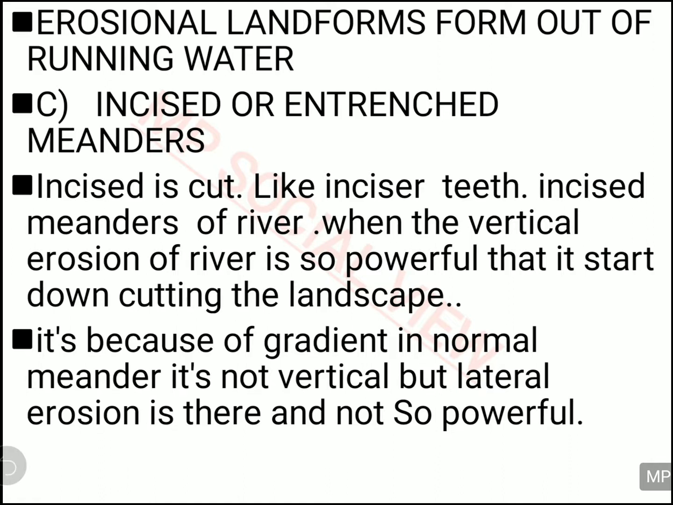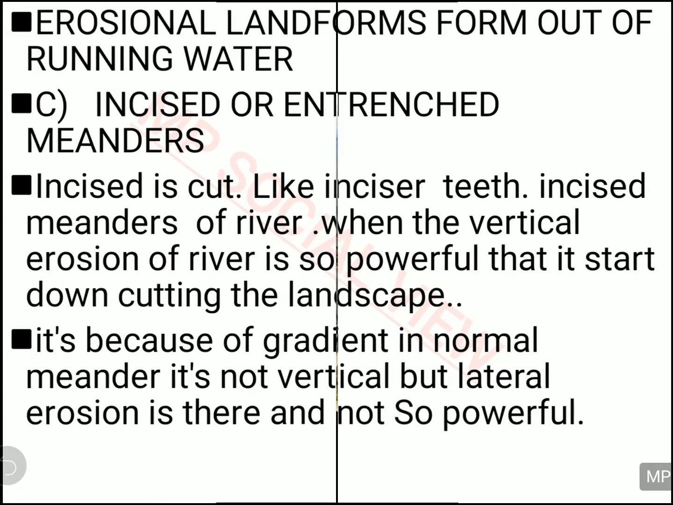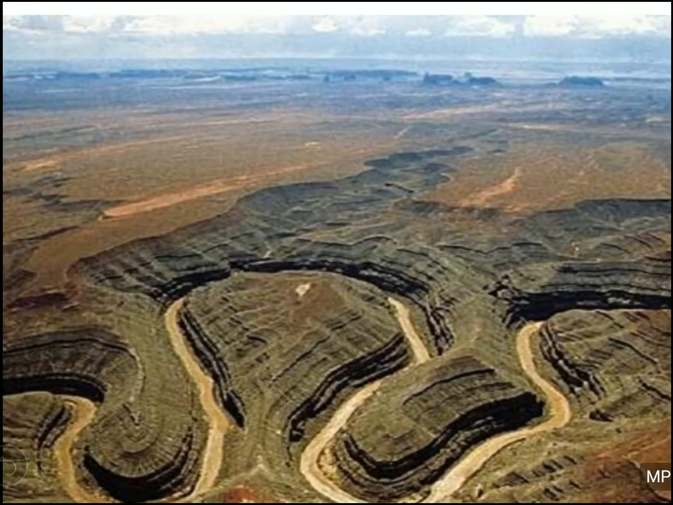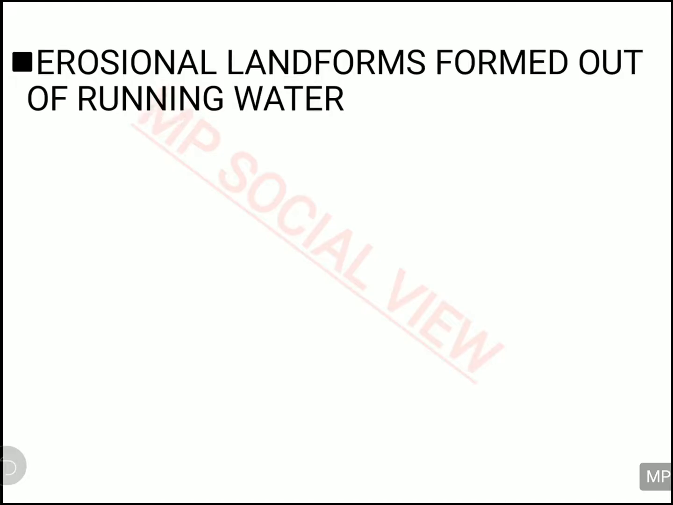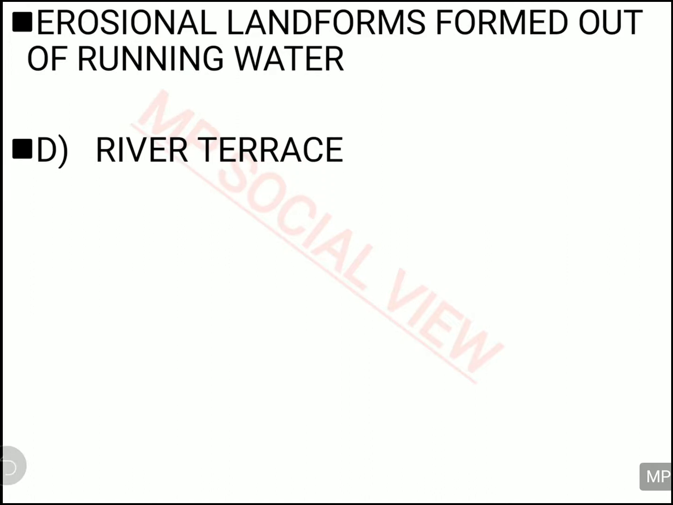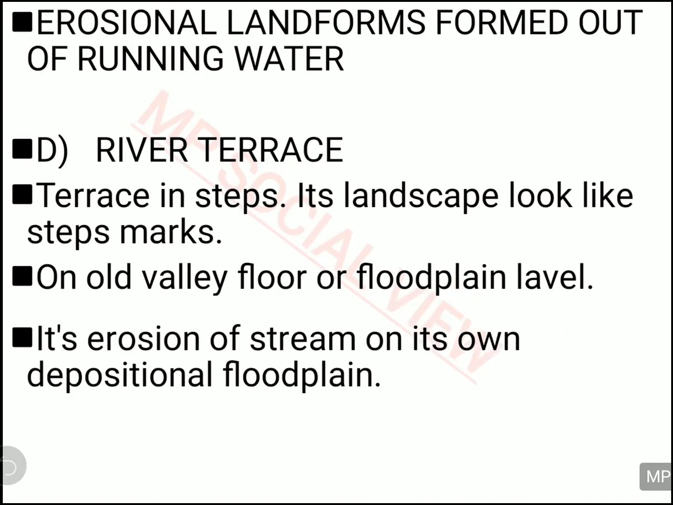Why incised? Incised is actually from incisor teeth, you must have heard. The incisor teeth in your mouth which do the cutting of the food. Same way this meandering is working like incisor teeth and doing so much cutting. You can see it in the picture. Here the river is meandering and doing so much cutting in this landform, and that is called your incised meandering.